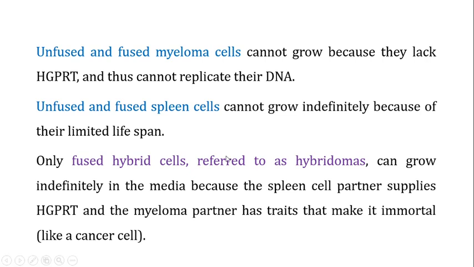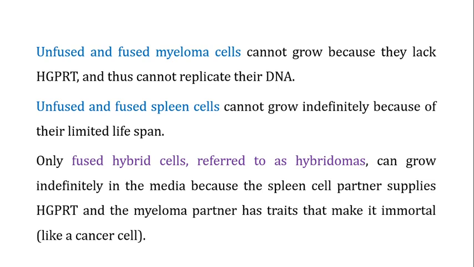When you talk about the unfused and fused spleen cells, they cannot grow indefinitely because of their limited lifespan. In the unfused and fused spleen cells, of course, there will be no de novo synthesis because the aminopterin has blocked it, but these spleen cells can utilize their functional copy of the HGPRT to go for the salvage pathway.